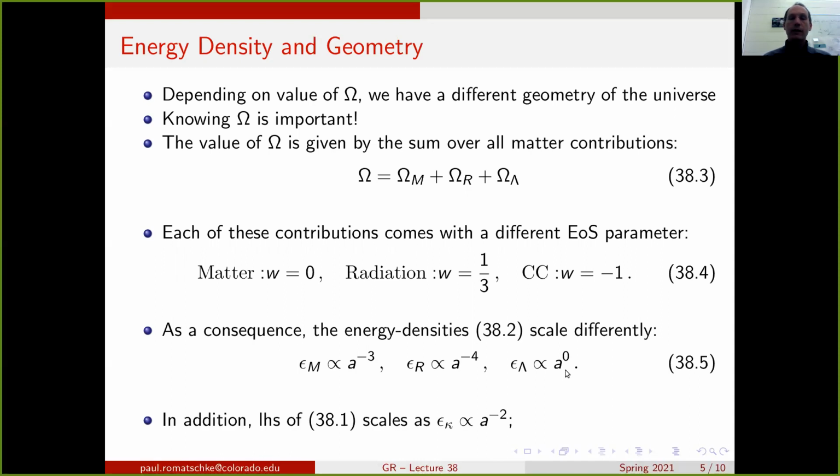In addition to the omega on the left-hand side of equation 38.1, we also have this term kappa. We can also interpret that as an energy density. If we do so, the term would scale as an energy density that is proportional to the scale factor to the minus second power. The main point is that all of these different contributions scale differently with the scale factor.